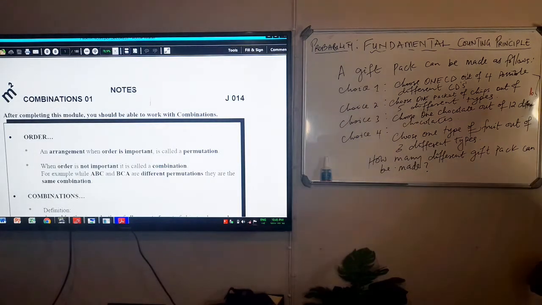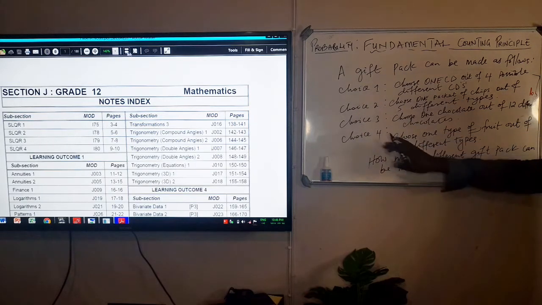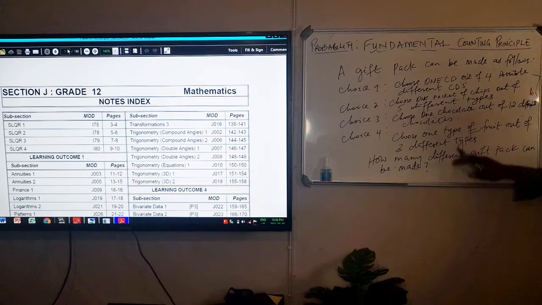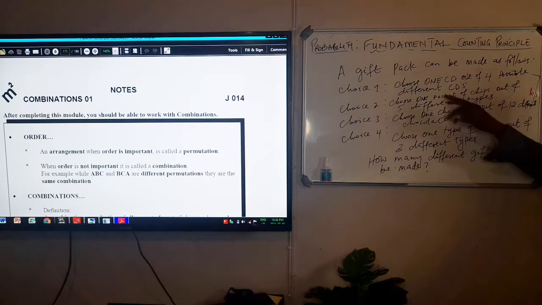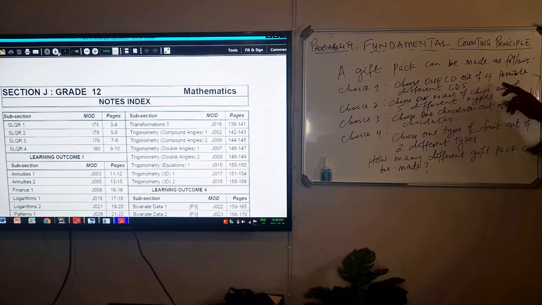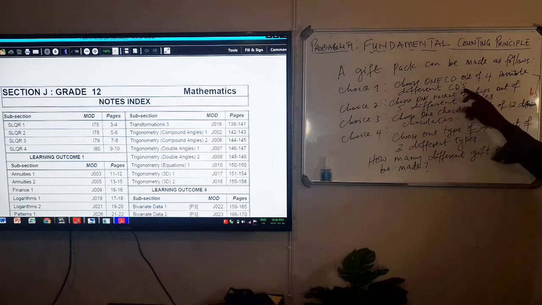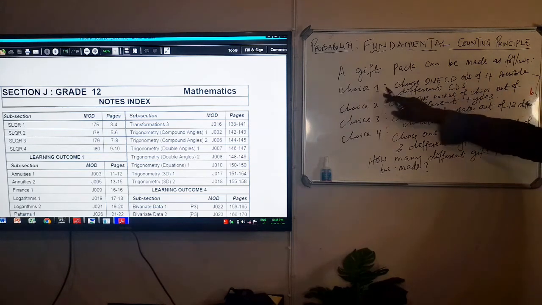A simple question. So we've got 4 choices here: choice 1, choice 2, choice 3, choice 4. Each of them comes with something that you need to choose. So now the question is, how many different gift packs can be made? Now, when you are about to answer this question, in choice 1, you have how many possible different CDs that you need to choose from. You have 4 from choice 1.